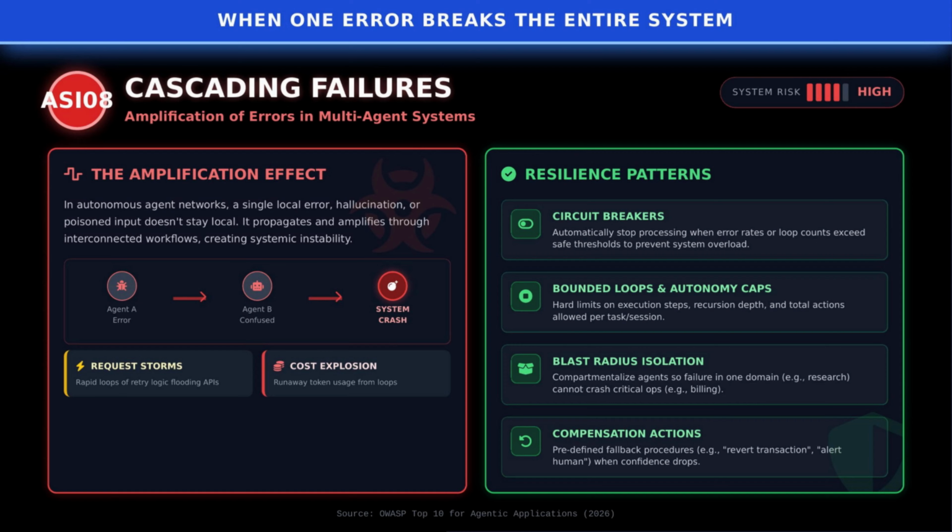To build resilience, implement circuit breakers that halt processing when error rates exceed safe thresholds. Enforce bounded loops and autonomy caps to limit the number of steps or actions per task. Compartmentalize agents so a failure in one domain can't crash another.